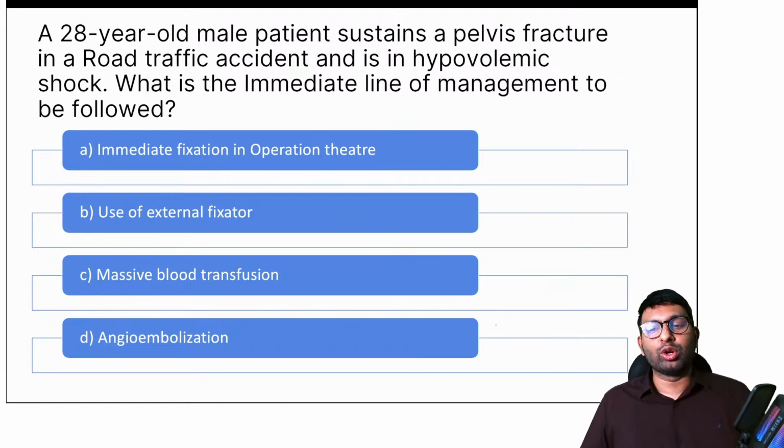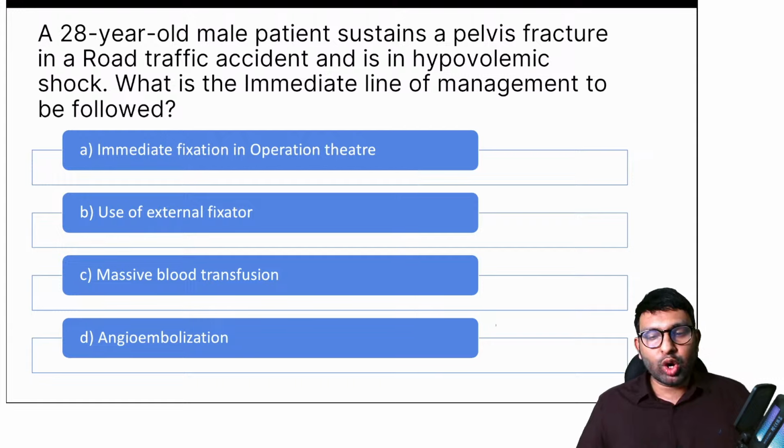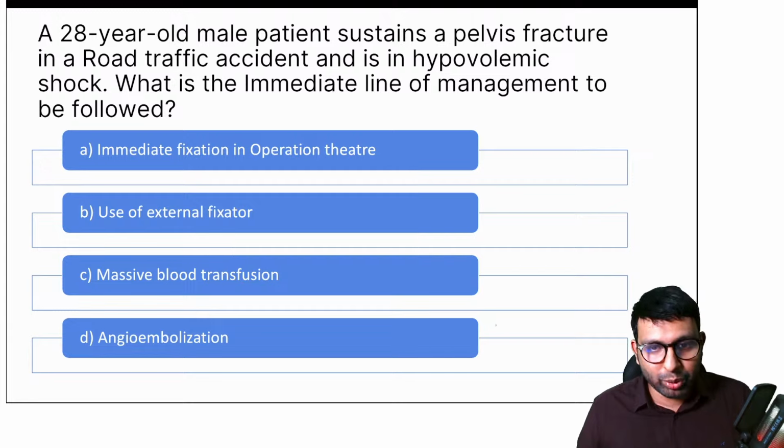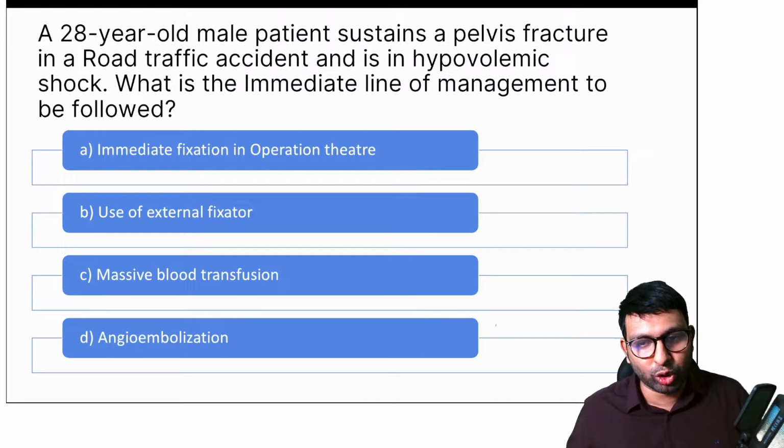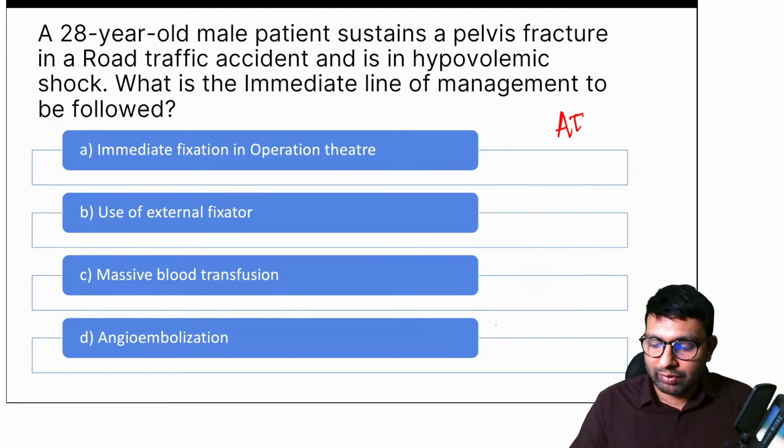See, what is the protocol that we follow whenever we have a polytrauma patient coming like this with hypovolemic shock? Okay, Carol Desai says it is C, massive blood transfusion. So what protocol do we follow whenever we have any such injuries, polytraumas that come to us? What is that one protocol we follow before we take any patient into surgery? ABCDE, correct. Yes, Stardust, you're right. It is ABCDE, which is a primary survey of what kind of protocol? Shabir says it's C again. Balanced resuscitation. Okay, have you heard of advanced trauma life support? So it is the ATLS protocol that we'll follow in this question.